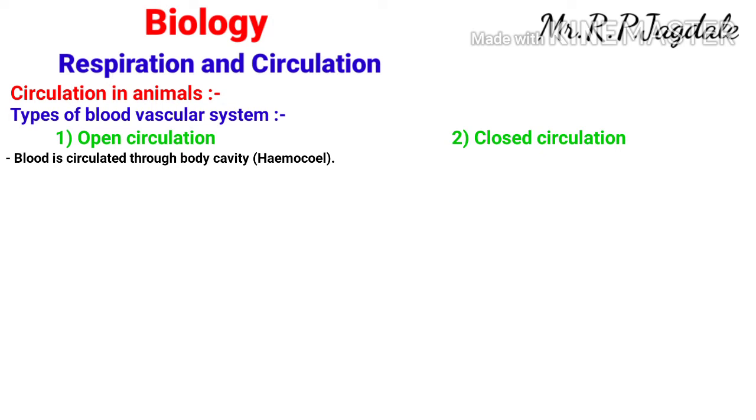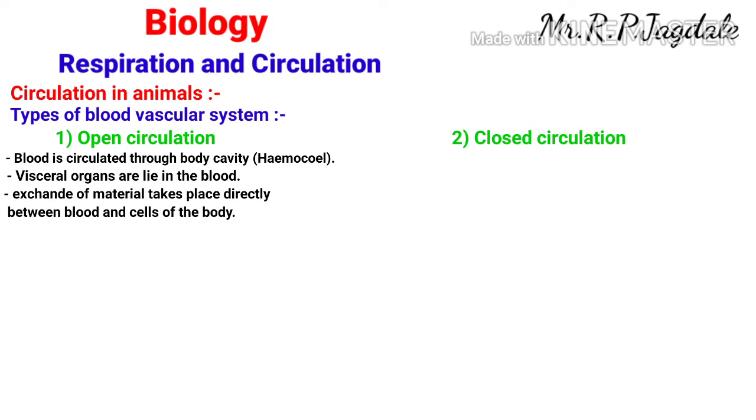Whatever visceral organs are there inside the body lie in the blood, because there is one cavity inside, and all the visceral organs are filled into the blood. That means the exchange of gases takes place directly between the blood and the cells or tissue of the organ.